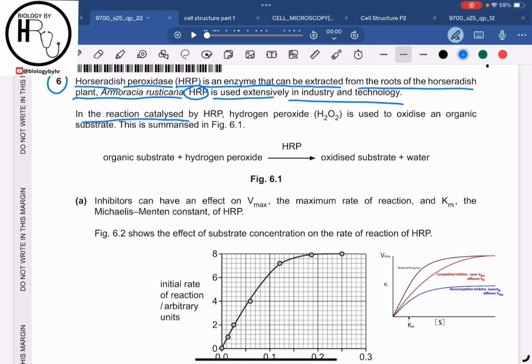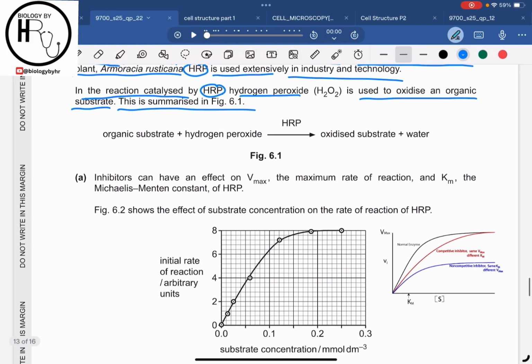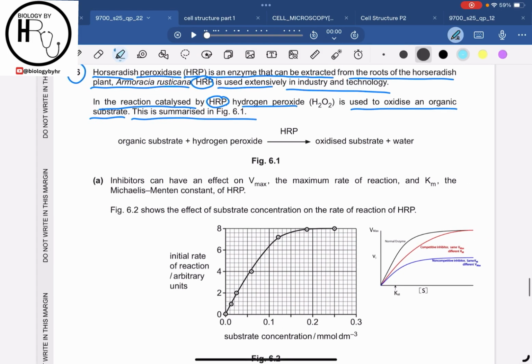In the reaction catalyzed by HRP, hydrogen peroxide is used to oxidize an organic substrate. This is summarized in figure 6.1. So an organic substrate is combined with the hydrogen peroxide in the presence of the HRP enzyme, and then the oxidized substrate and the water is released, right?